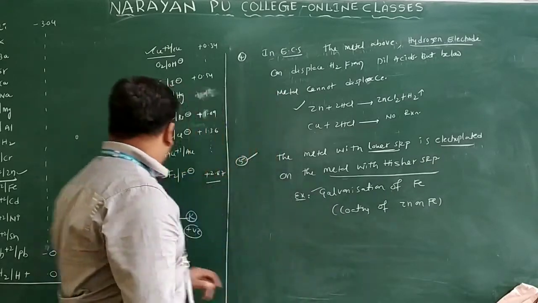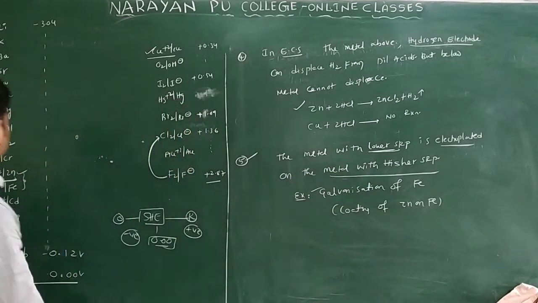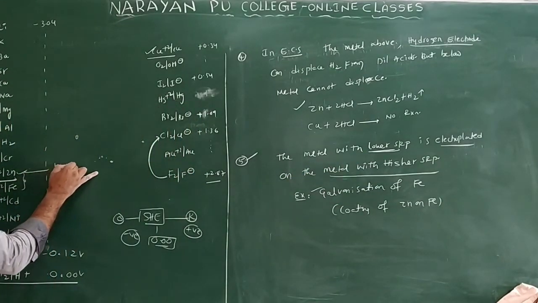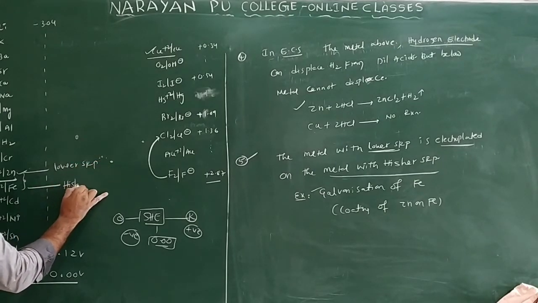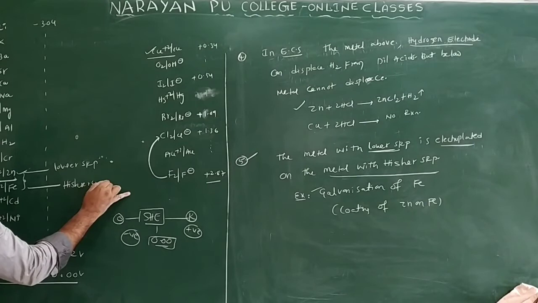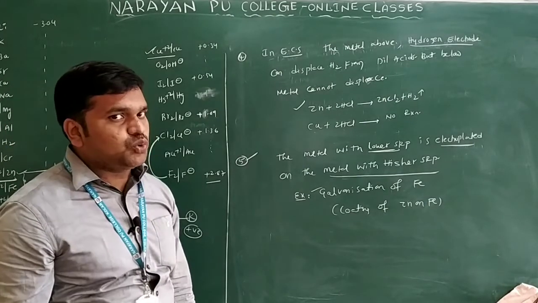Zinc and iron, you can see here, this is zinc. So if you take iron, zinc and iron are there. Zinc has the lower SRP and iron has the higher SRP. I already told you the above metal reduces the below metal, but the below metal does not reduce the above metal.